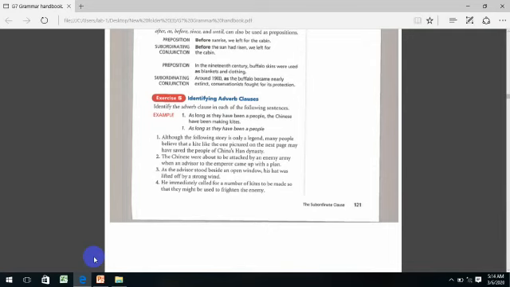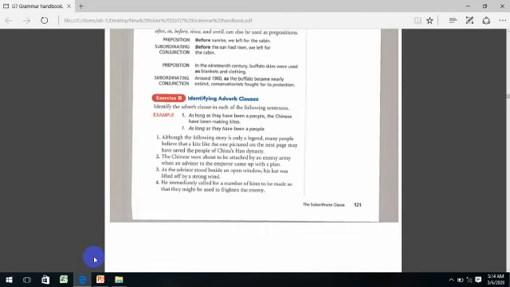Guys, where is the subordinating conjunction if I'm going to identify each adverb clause? Let's look for it. Yes, although. So I made it easy by looking for the subordinating conjunction, and I found it easily. It's although.